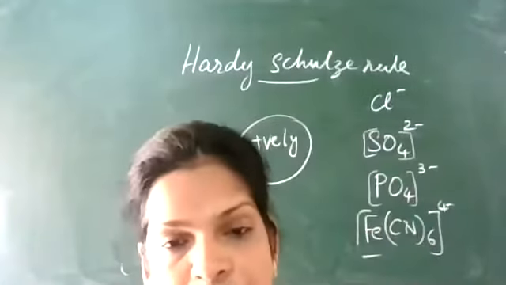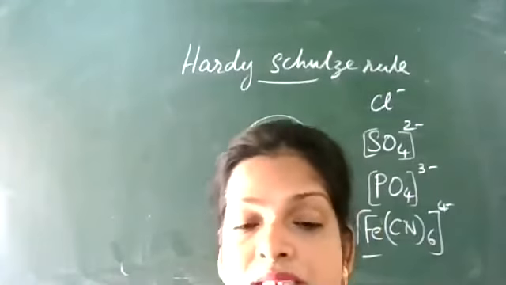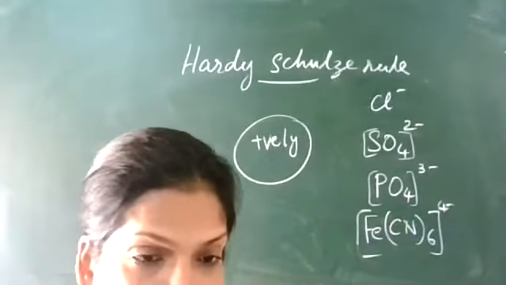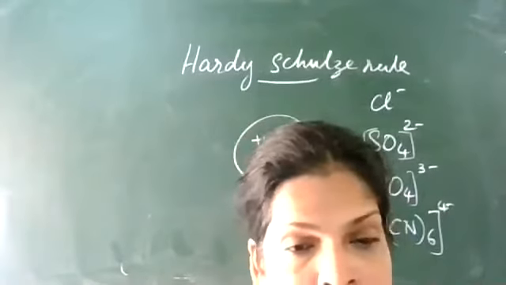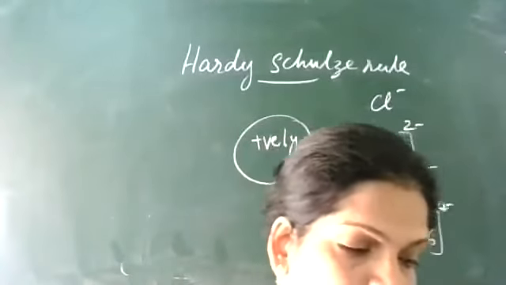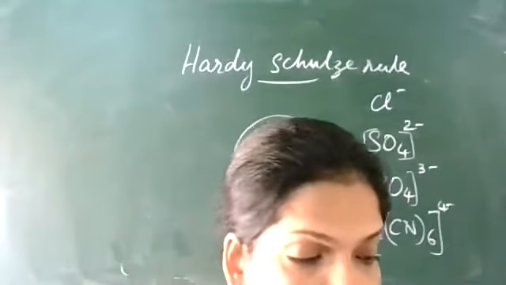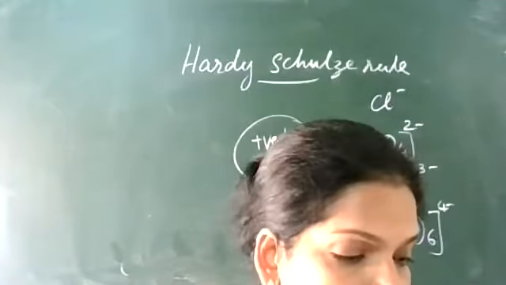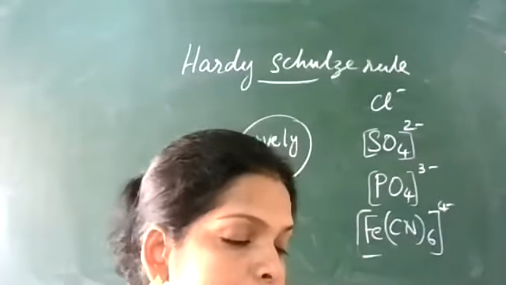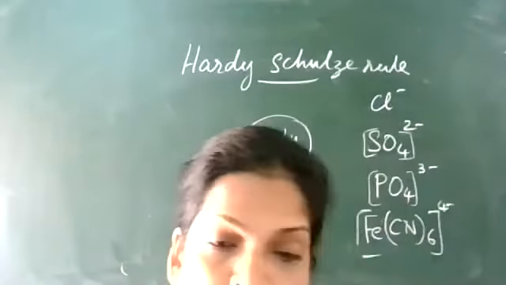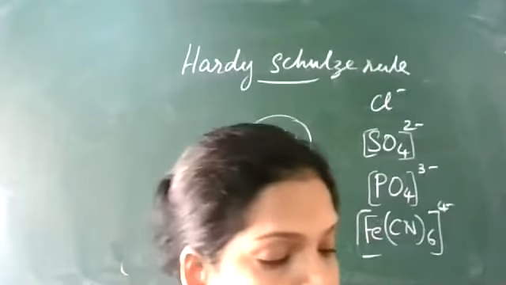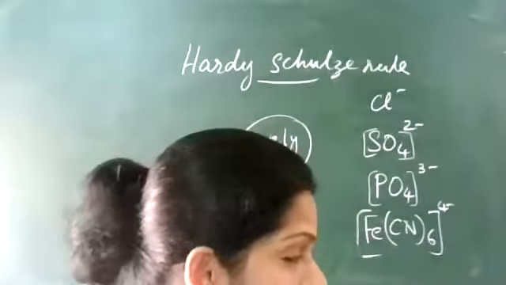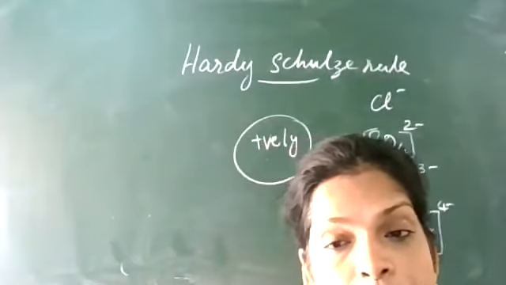The minimum concentration of an electrolyte in millimoles per liter required to cause the precipitation of a sol in 2 hours is called flocculating value or coagulating value.